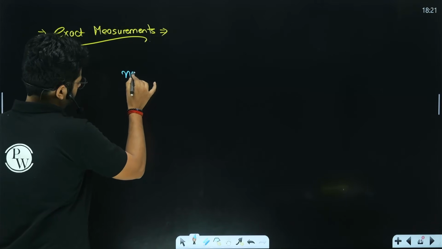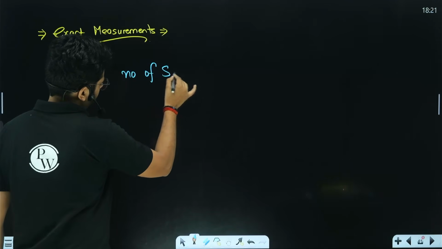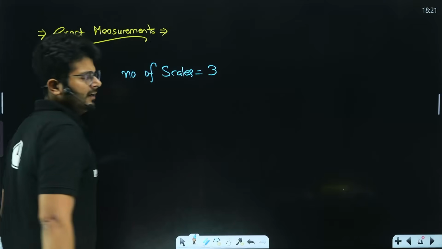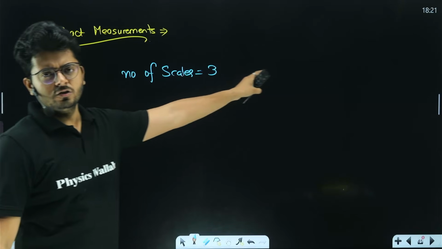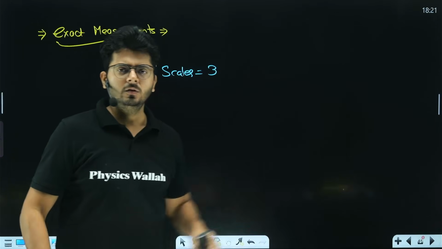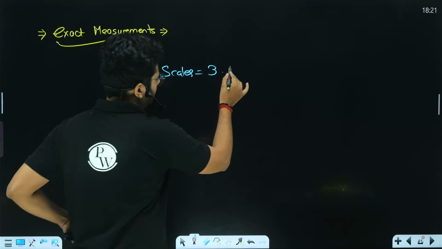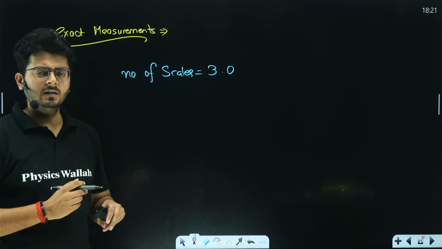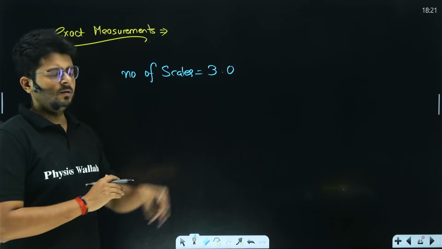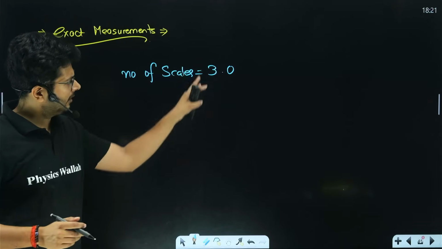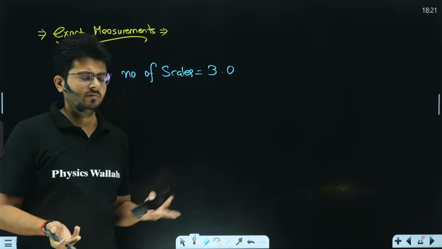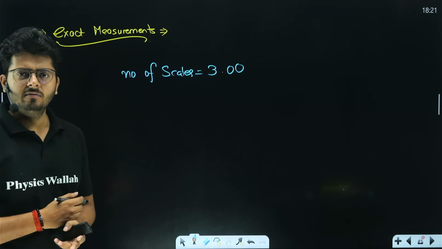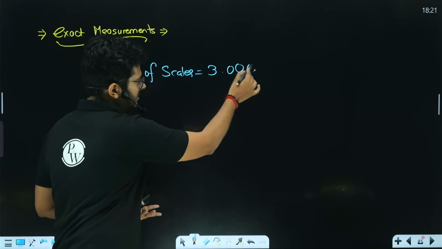So the number of scales I have is 3. I can write it down as 3, 3.0, 3.000, 3.0000000, right? So if I write it like 3.0, I have 3.0 scales over here. How many scales do I have in front of me? We can just put 3.0 scales. And I can say that there are two significant figures over here, right? I can say these are the number of scales I have.